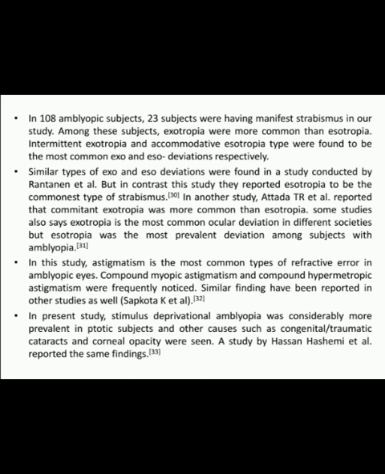Similar types of exo and eso deviation were found in a study conducted by Rantanen et al. But in contrast, they reported esotropia to be the most common type of strabismus. In another study, Ateda et al. reported that comitant exotropia was more common than esotropia. Some studies also say exotropia is the most common ocular deviation in different societies, but esotropia was the most prevalent deviation among subjects with amblyopia.